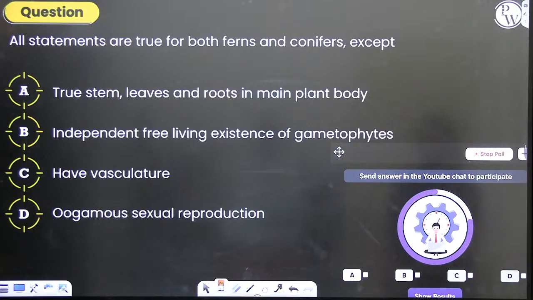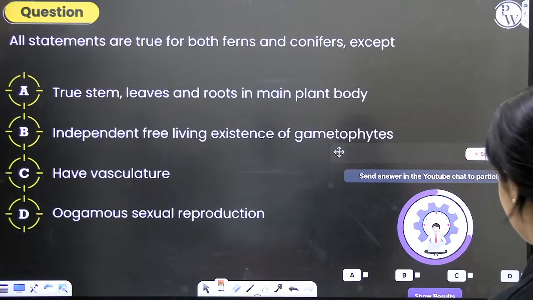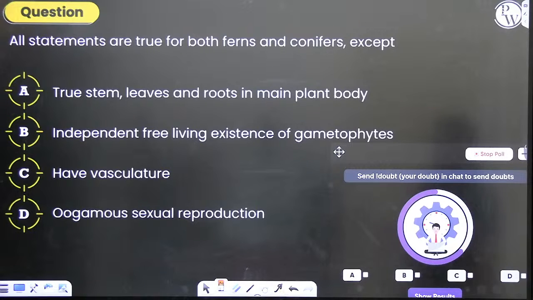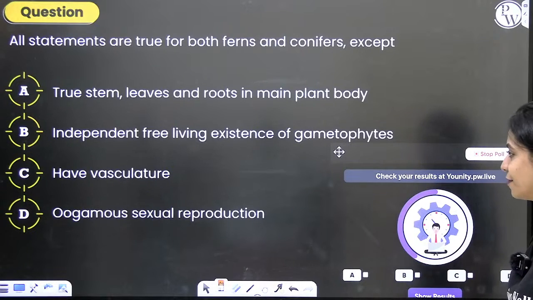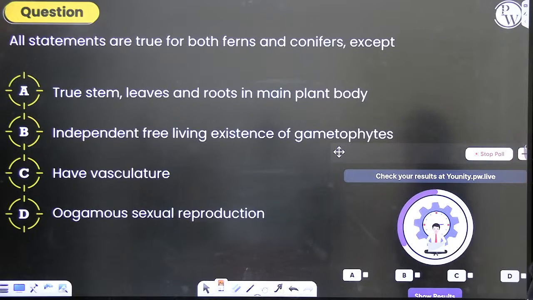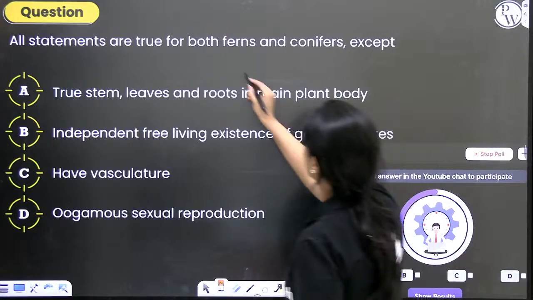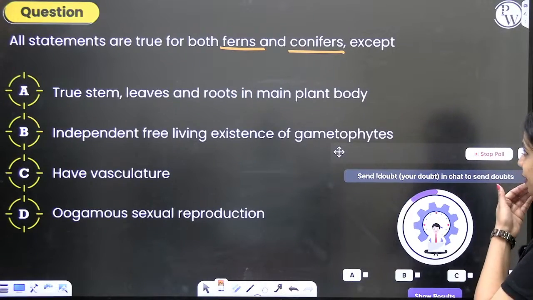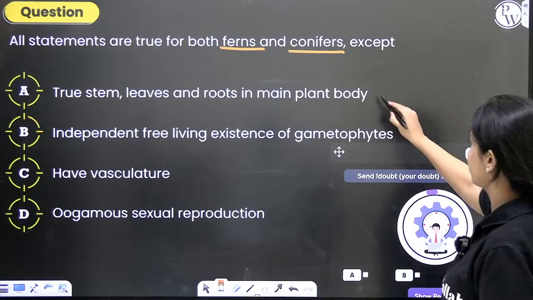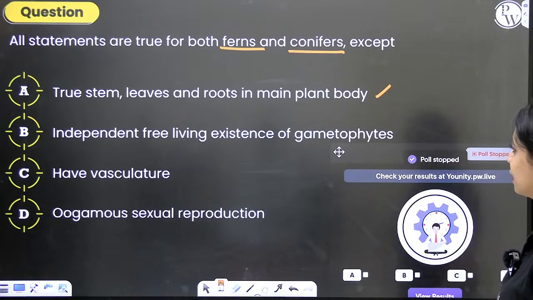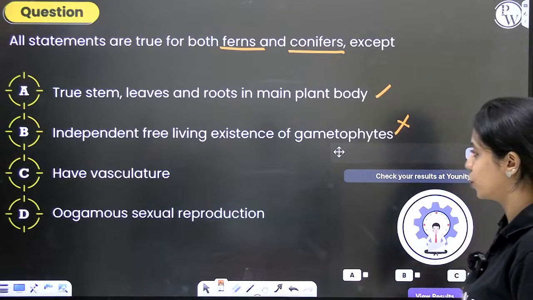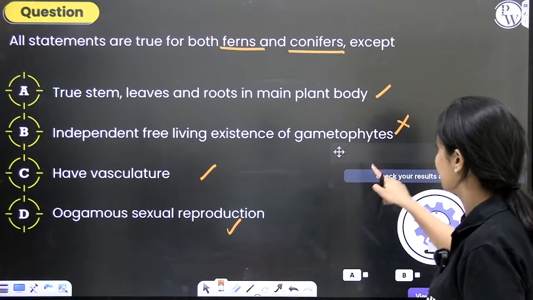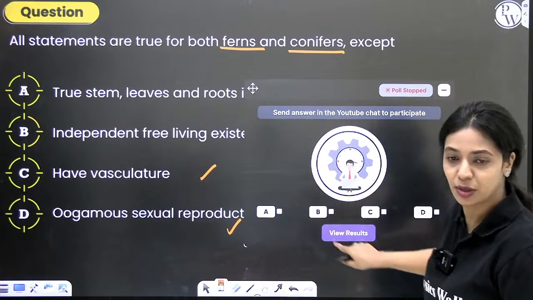All statements are true for both ferns and conifers except: true stem, leaves and roots in the main plant body, independent free living existence of gametophyte, have vasculature, oogamous sexual reproduction. It is true for both ferns and conifers except... Both have true roots, stems and leaves, yes. Gametophyte free living existence, no. Both of them have xylem, phloem, oogamous, correct. So the correct answer here is option B.